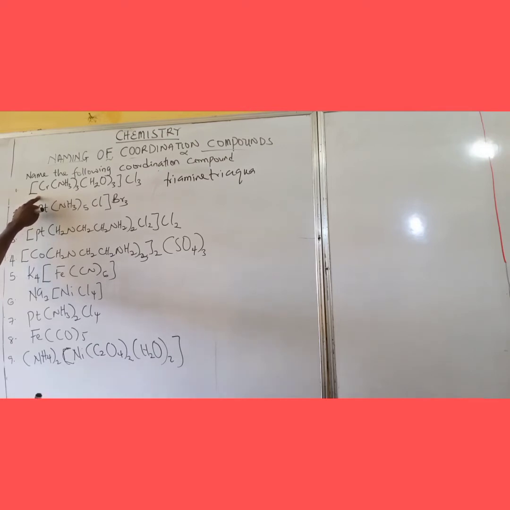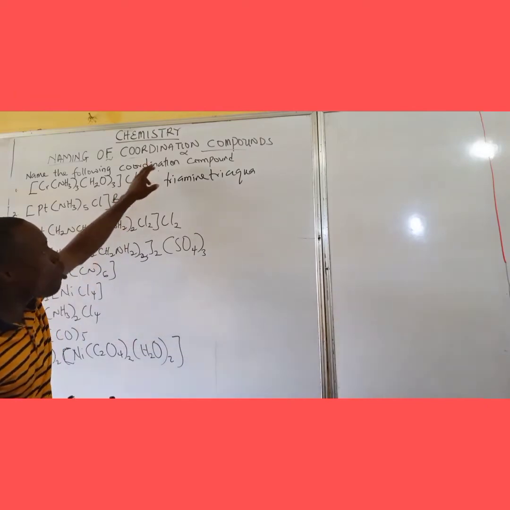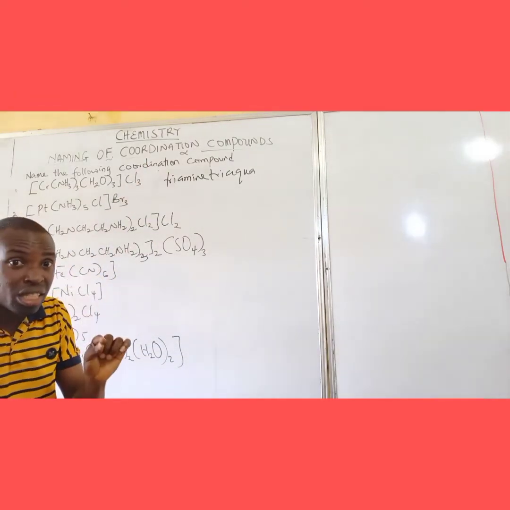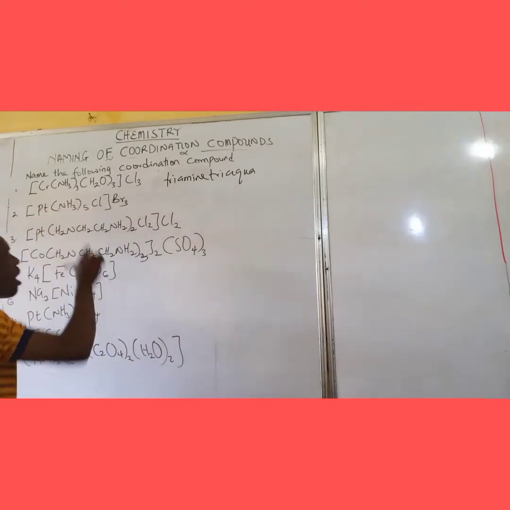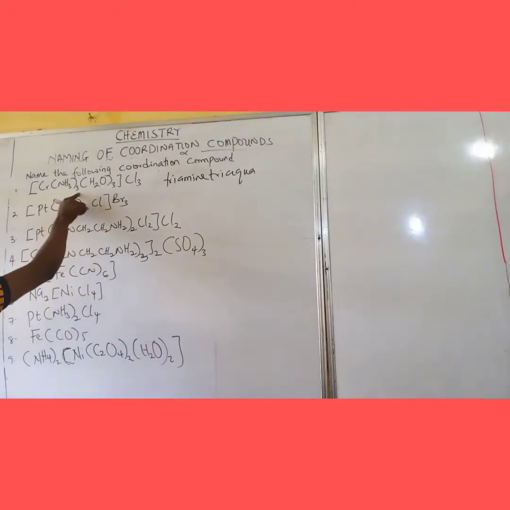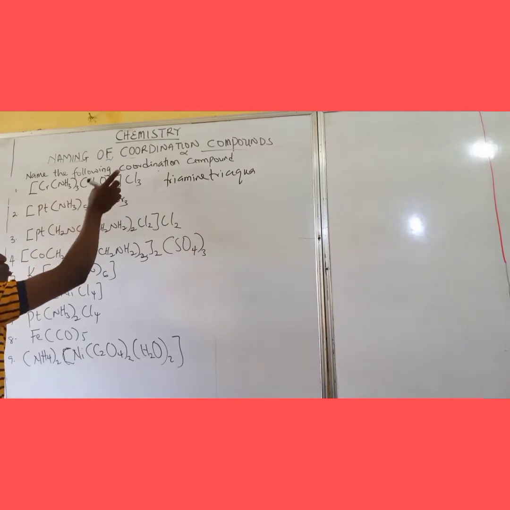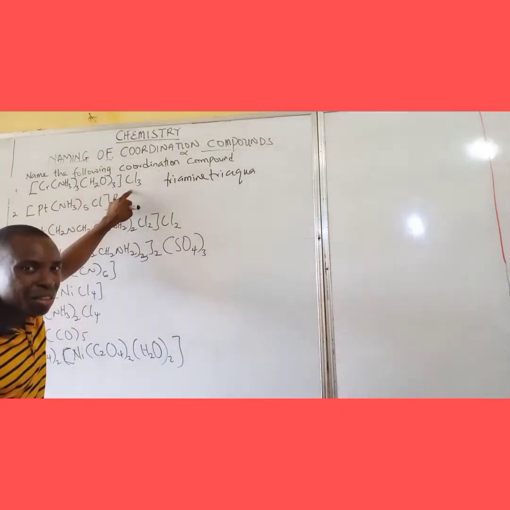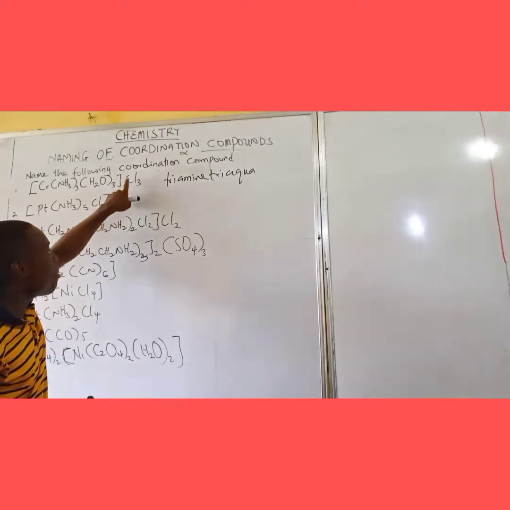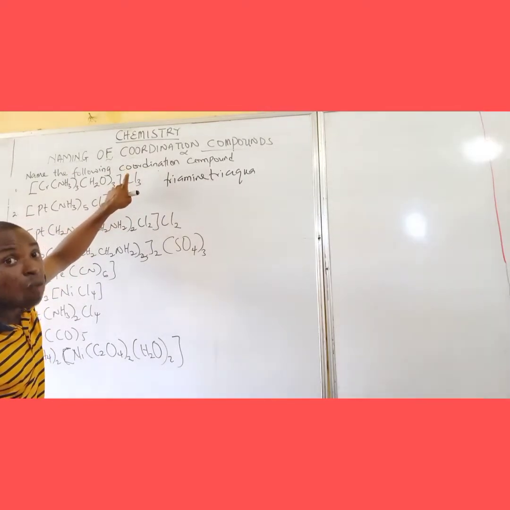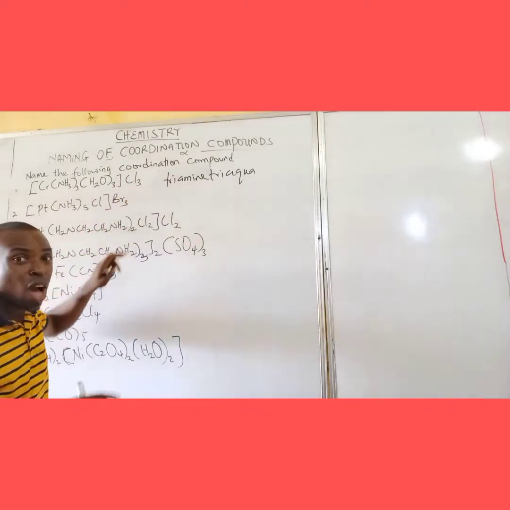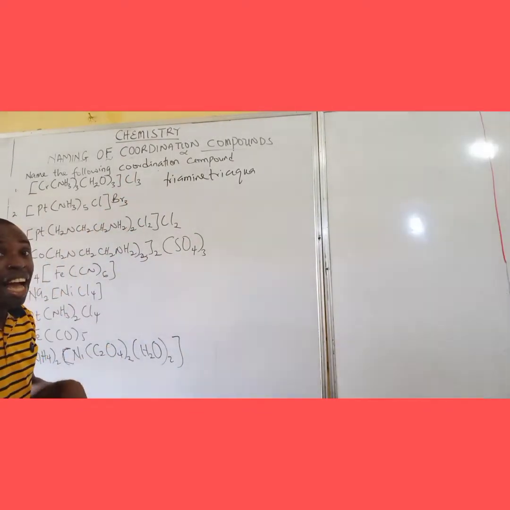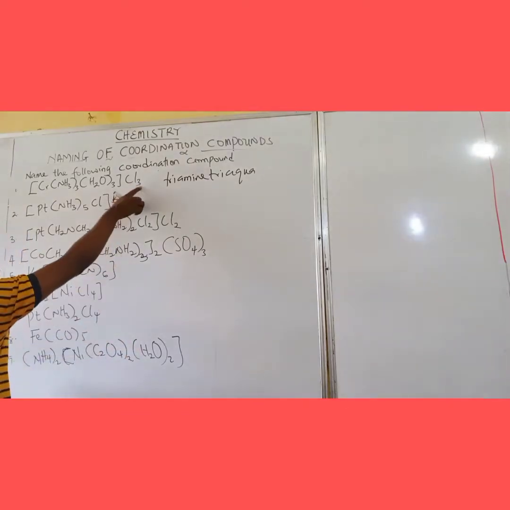You might wonder and ask me, how is it +3? Before you can understand coordination compounds, you should know what they call oxidation state. Remember that ammonia and H2O are neutral molecules, so their valency is 0. So 0 times 3 will cancel out, 0 times 3 will cancel out, leaving you with a negative ion here, which is chloride, and the valency of chlorine for the chloride anion is -1. So -1 times 3 is -3, and when they cross the equality sign, they are equal to 0. Or simply, this 3 is coming from here.